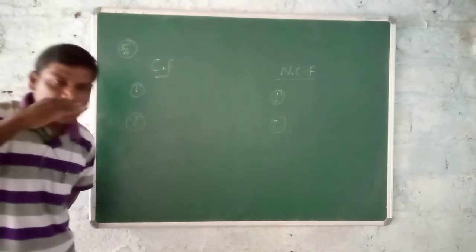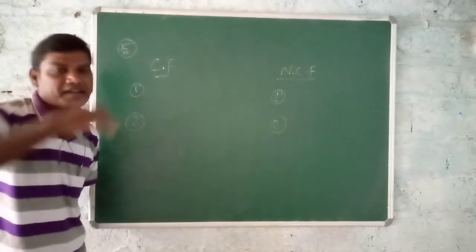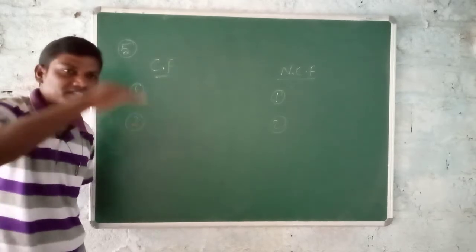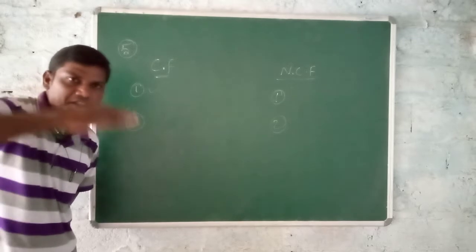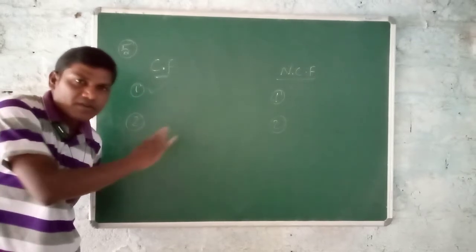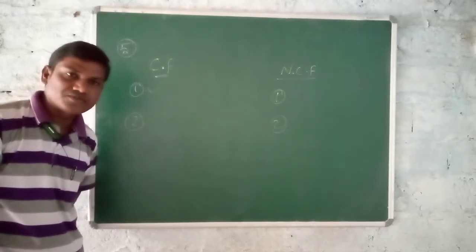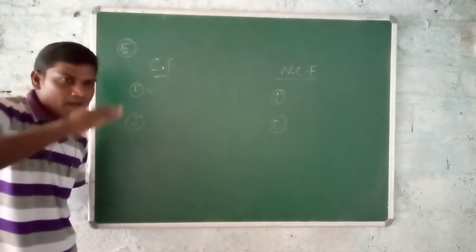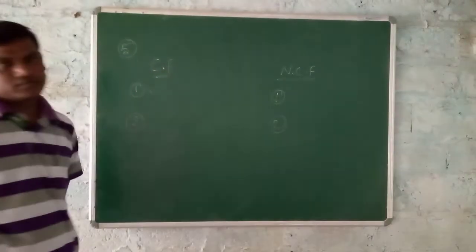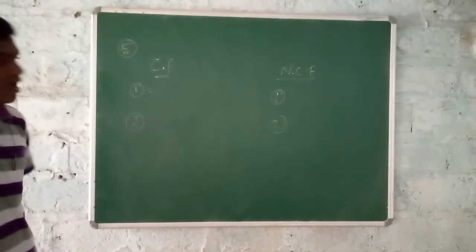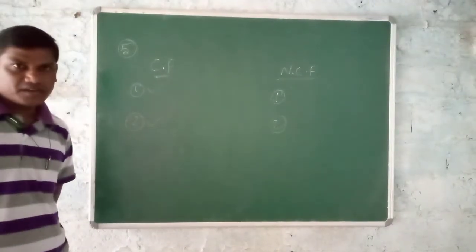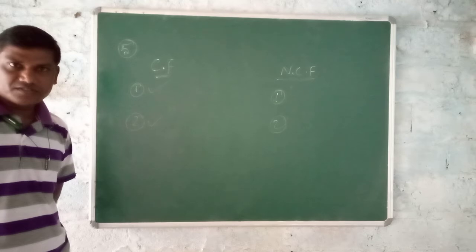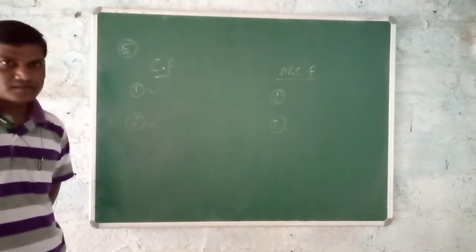Simply, I say a book lying on a table, or a book placed on a table. First simple one: a book placed on a table. This example belongs to which force? Normal force. That is one thing, and next, the second one. Muscular force is there, frictional force is there, tensional force is there.